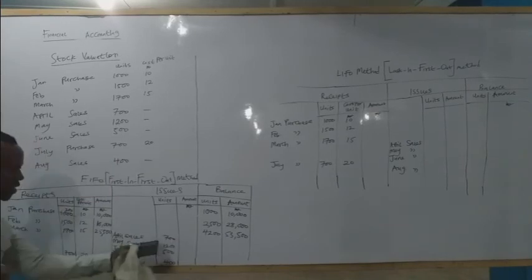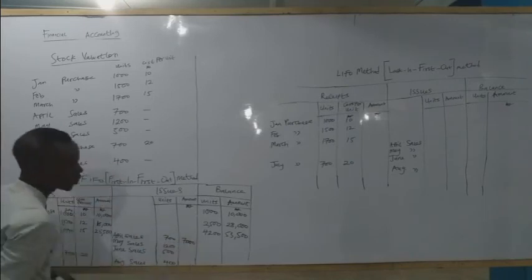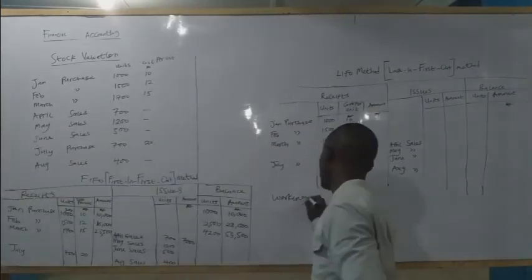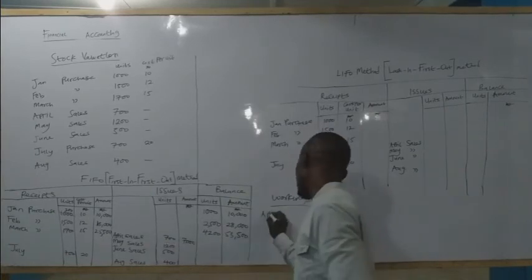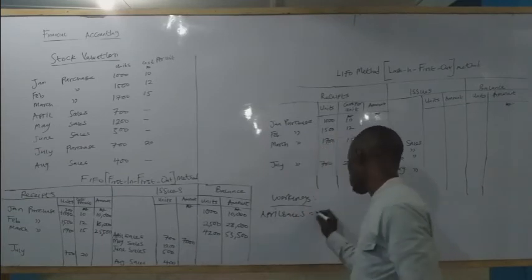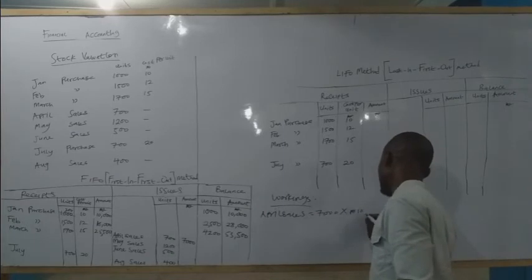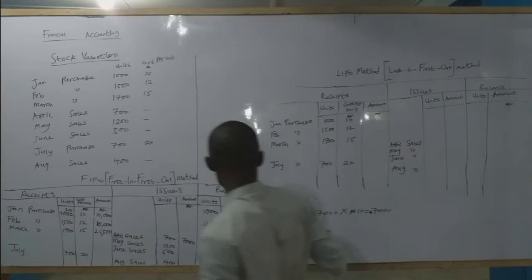When you multiply 700 by 10 naira, we get 7,000. So April sales is equal to 700 at 10 naira, which is 7,000. That's where we get our April sales.